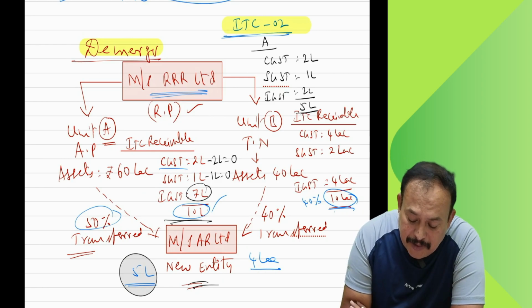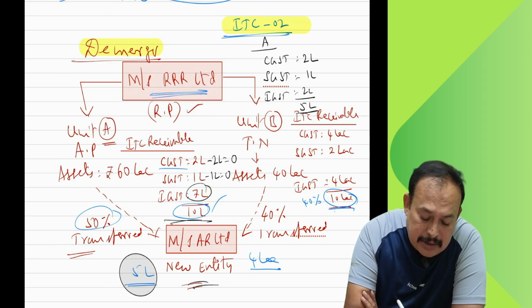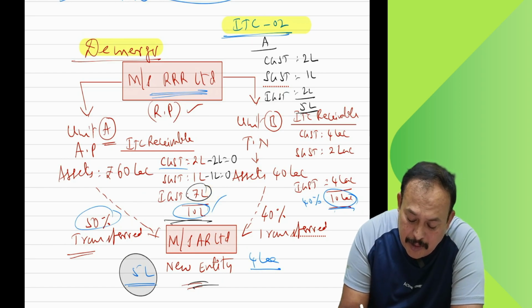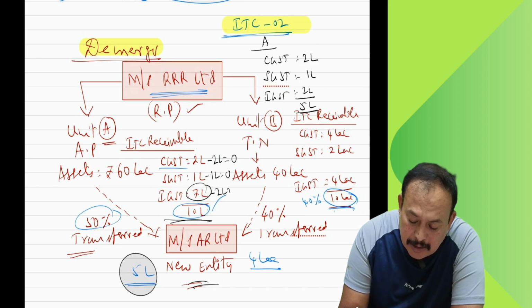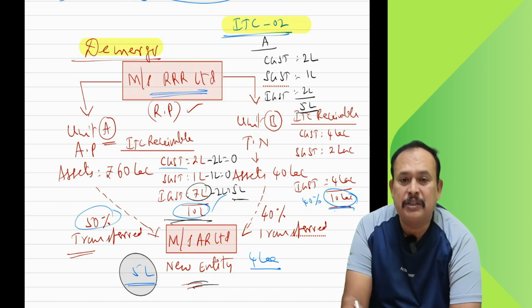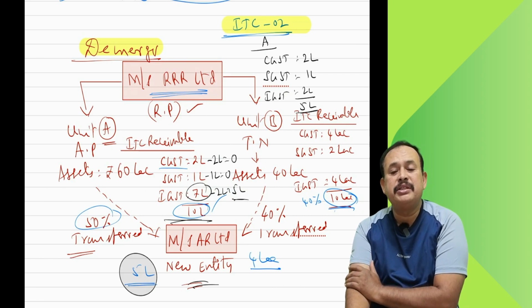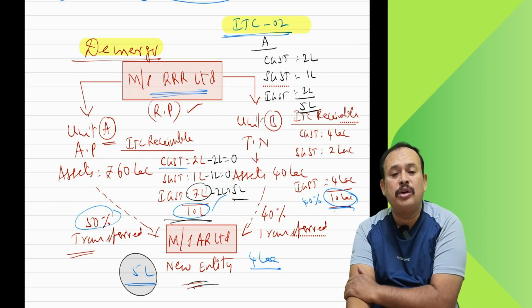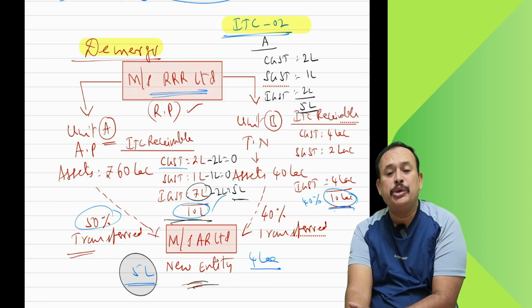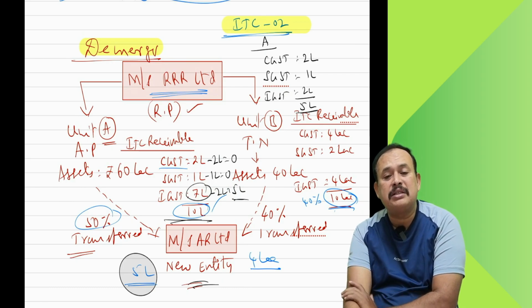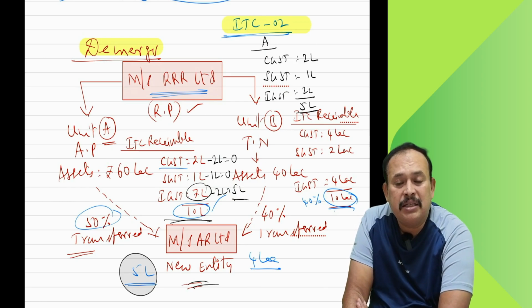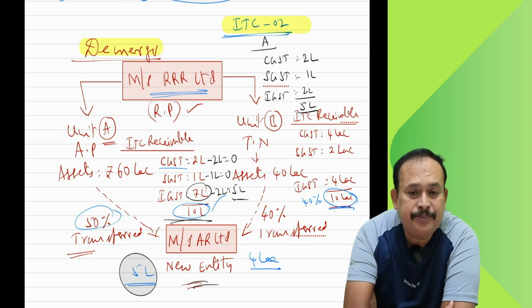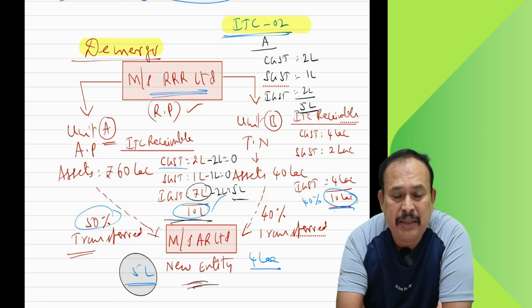That means the leftover ITC of IGST, how much here? They received here how much? 2 lakhs. Therefore, out of 7 lakhs, 2 lakhs gone. Balance 5 lakhs only left over. That means Unit A CGST 0, Unit A SGST 0 after transferring the credit to the new unit, and IGST out of 7 lakhs transferred 2 lakhs, balance 5 lakhs left over in the RRR Limited A unit.